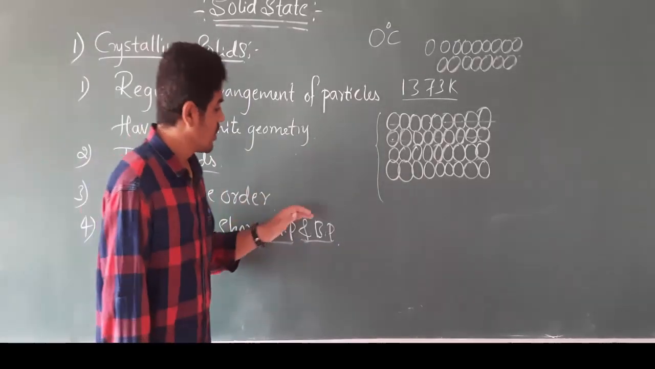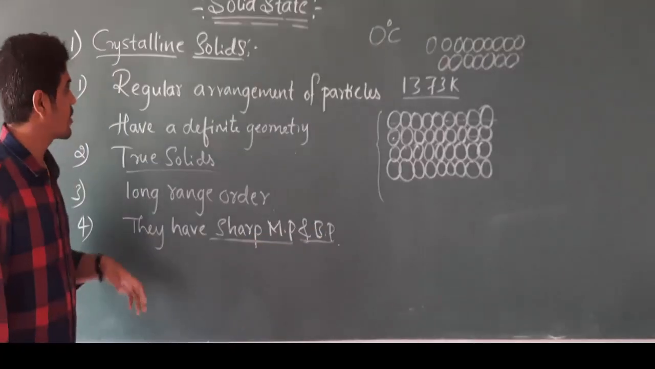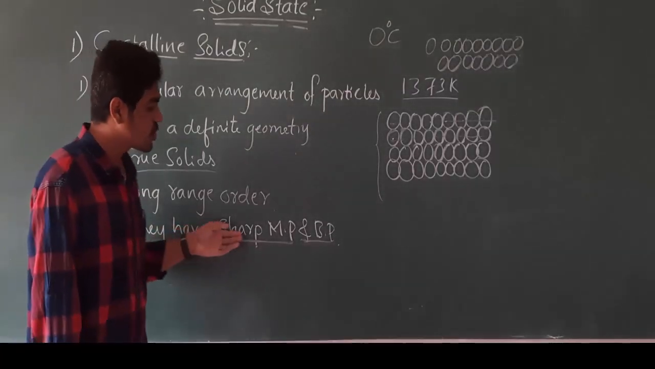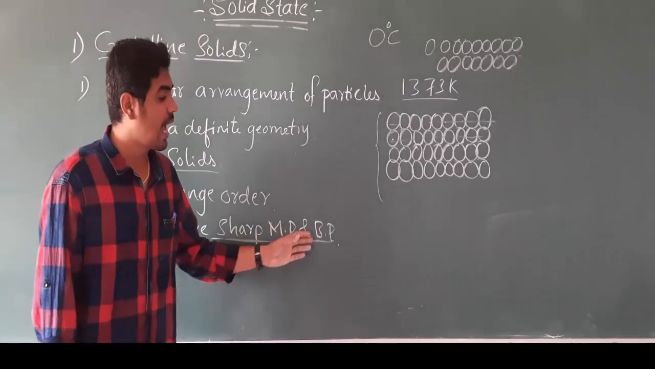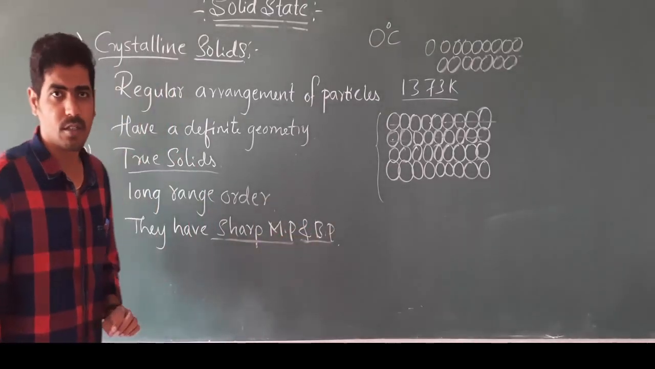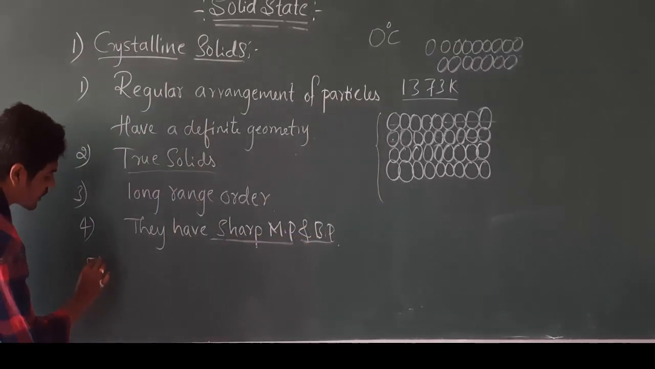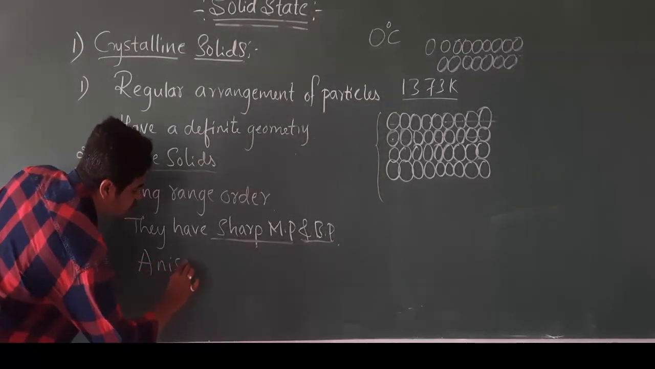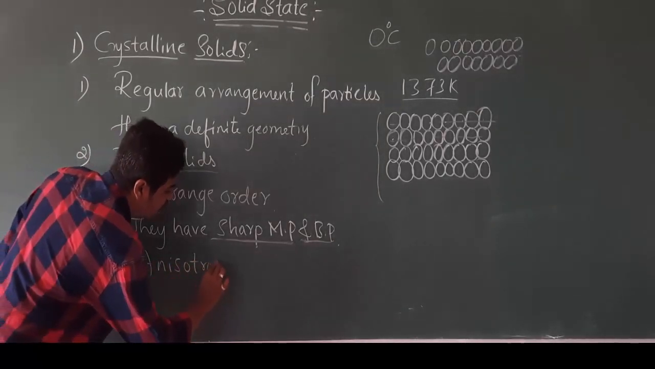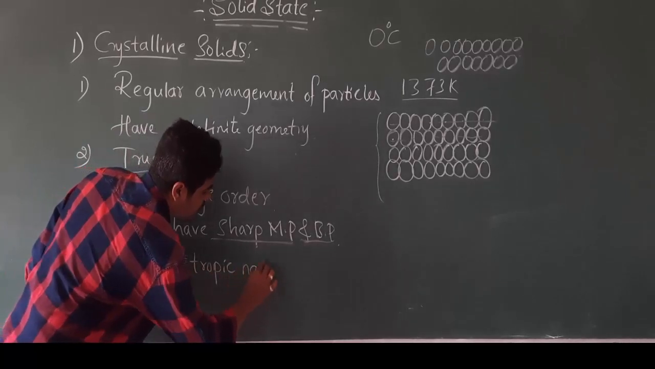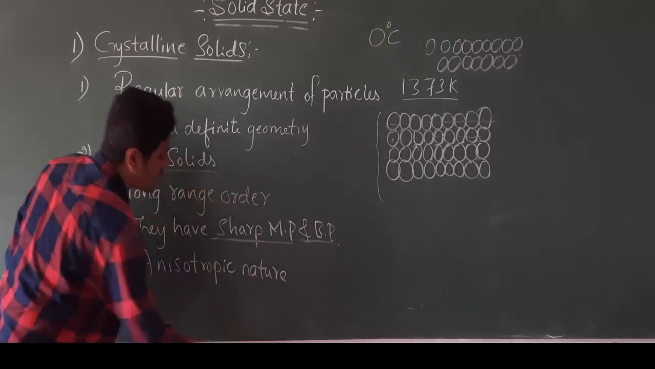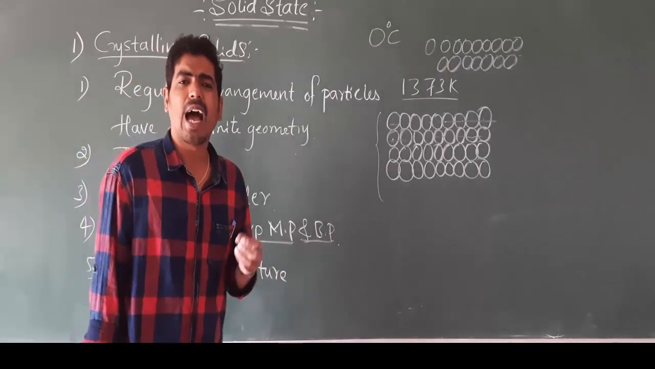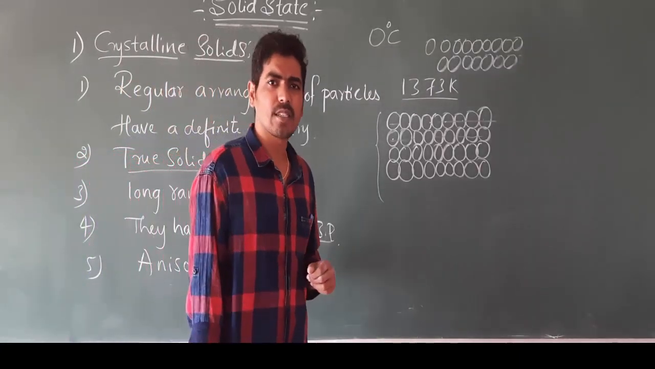Okay, so this is another characteristic of crystalline solids, that is they have a sharp melting point as well as a boiling point. Next, crystalline solids are said to be anisotropic in nature. Crystalline solids are said to be anisotropic in nature. So what does this anisotropic nature mean?